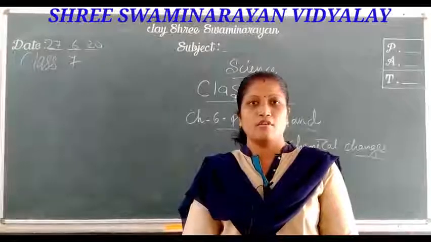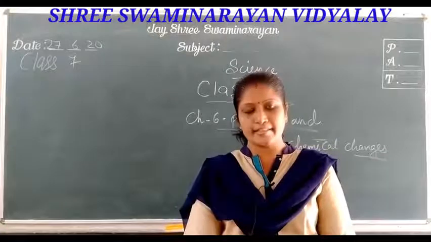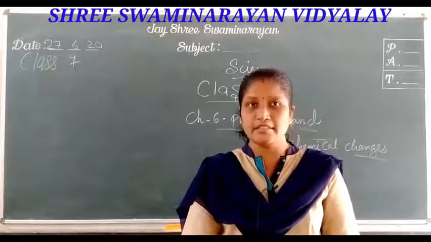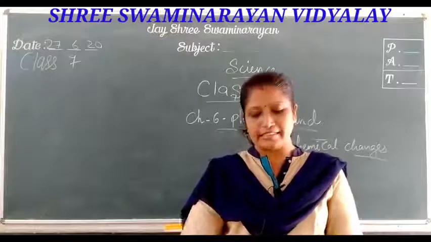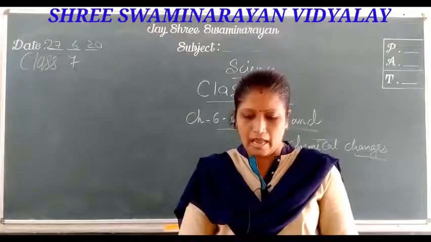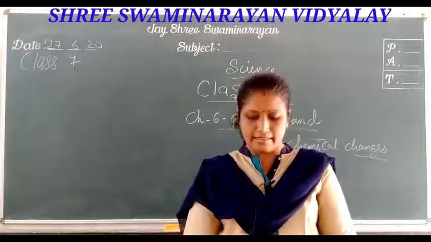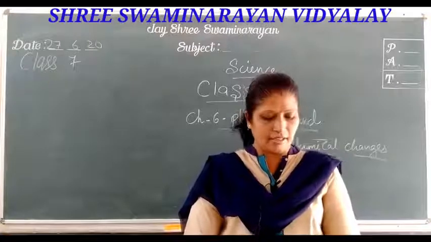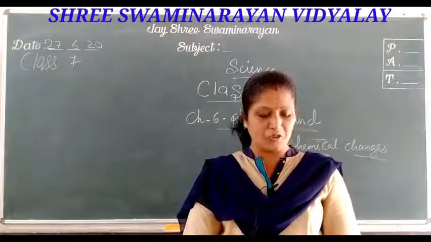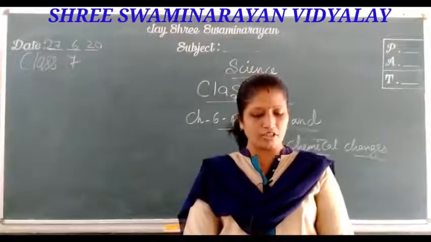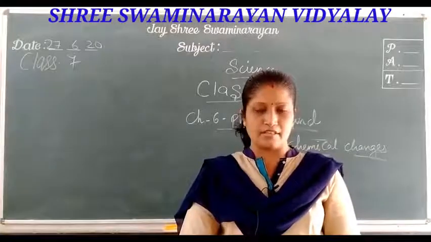So students, at last what we have studied in this chapter, that is what is physical change, what is chemical change, what are the characteristics of physical change, characteristics of chemical change with the help of activities, and also we have studied the types of chemical reaction that take place: combination reaction, decomposition reaction, displacement reaction, double displacement reaction.